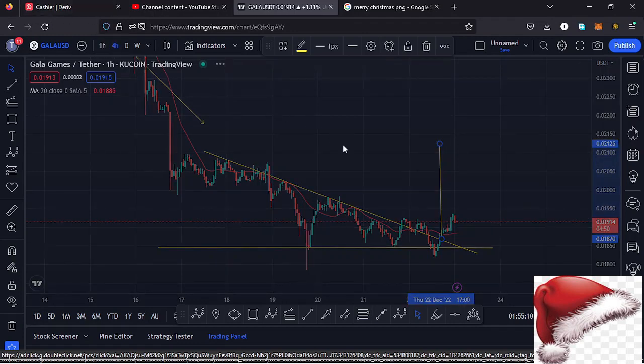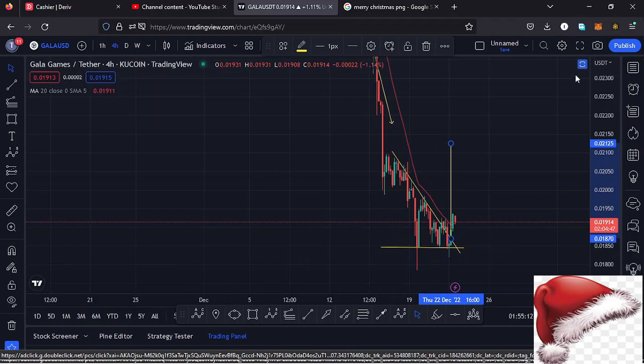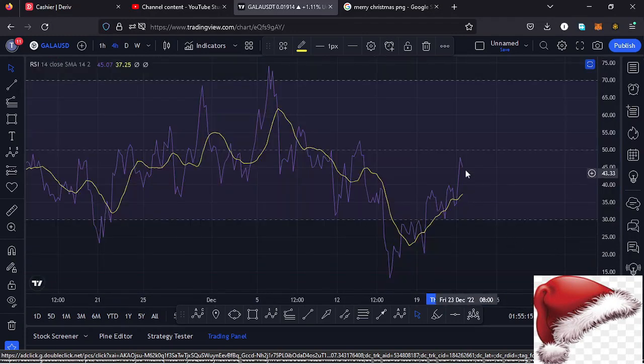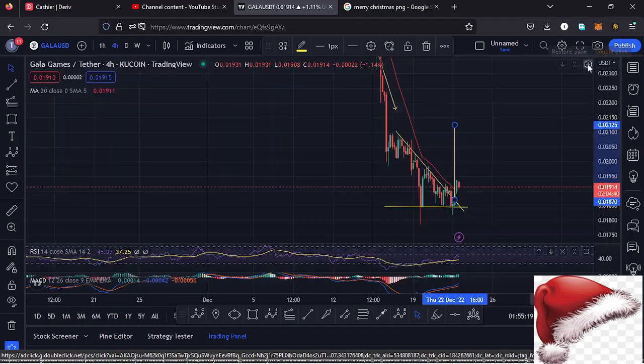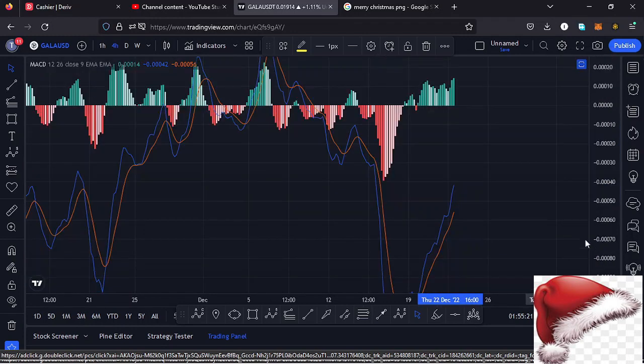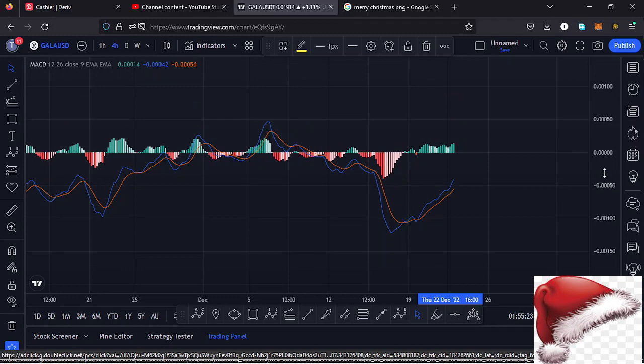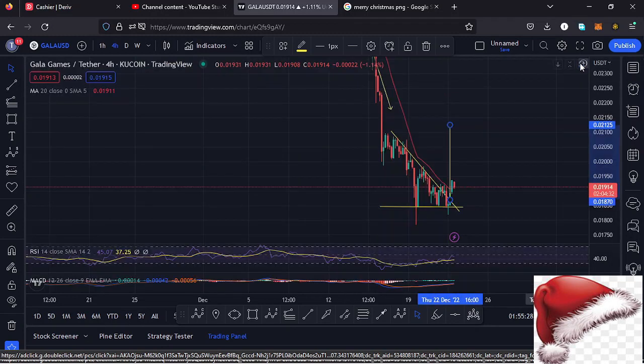Also getting back to the 4-hour chart to take a look at the indicators, on the RSI we are trading at around the 45 mark, meaning we have massive room for us to support any movements to the upper side. Also taking a look at the MACD, we have been able to print a bullish cross, and that would mean higher prices are coming our way. So let's be patient and see how that plays out, and I'll keep you updated.